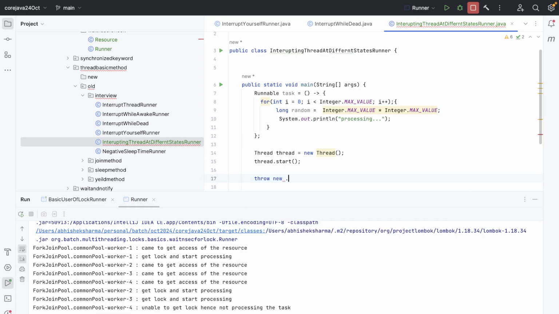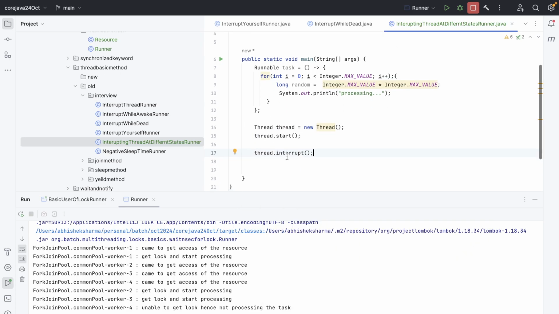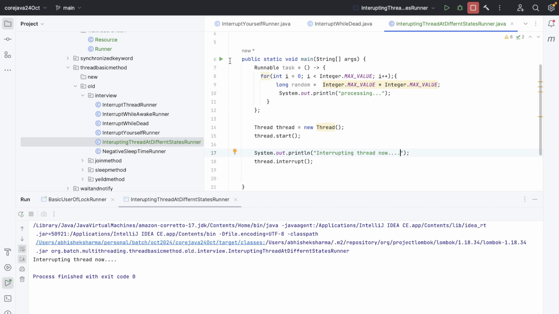So thread.interrupt. All right, what will happen if I try to interrupt it? Let me just print this out also. Interrupting thread now. What will happen if I do it now, if I run it? Okay, I think I have interrupted way too early.